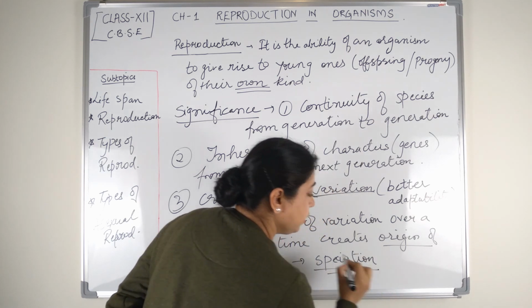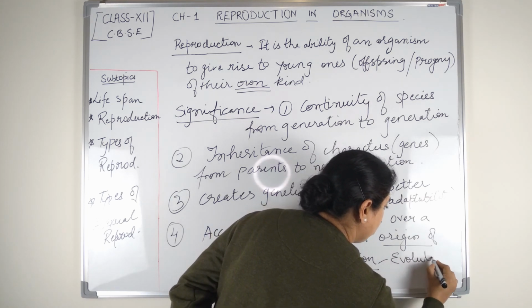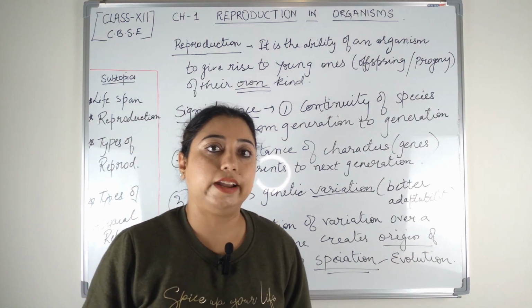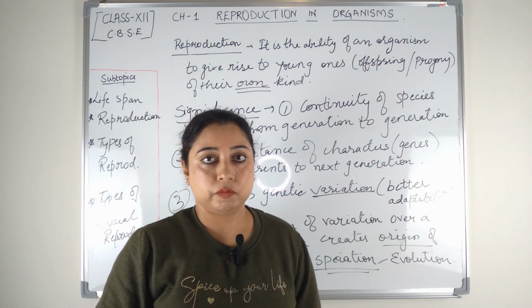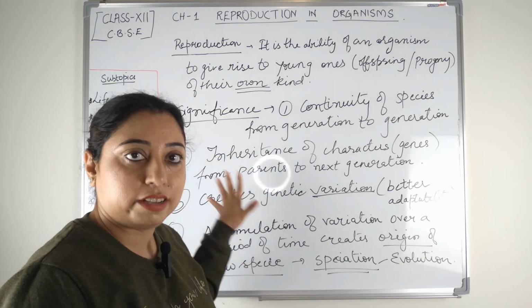So when there is speciation, automatically it opens up the scope for evolution, right? So directly or indirectly, variation leads to evolution as well. Clear? So this is about reproduction and its significance.